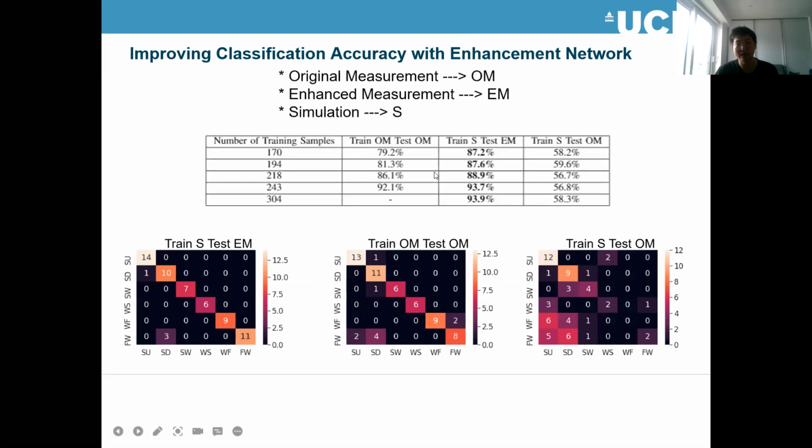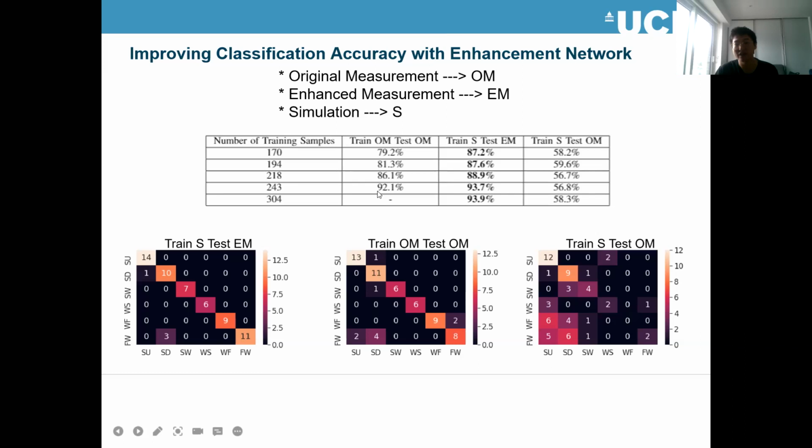From the results, we can see that only our case, trained on simulated data and tested on enhanced measurements, can always get the highest accuracy. And for the case of training on original measurements and testing on original measurements, we gradually increase the number of training samples, but after some stage we don't have more measured data, so we can only stop here.